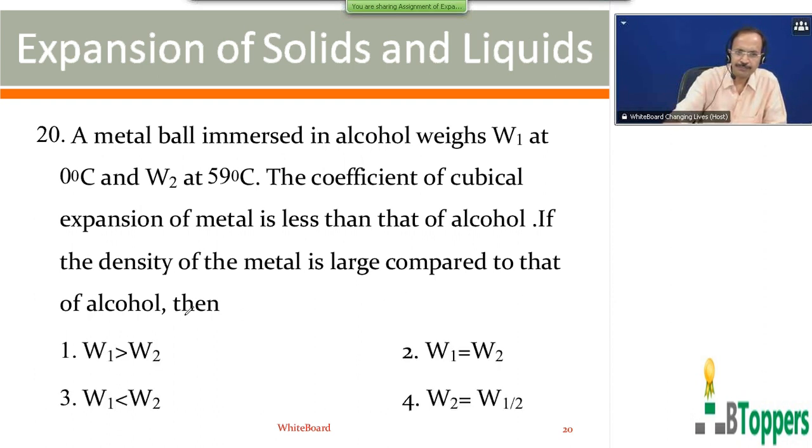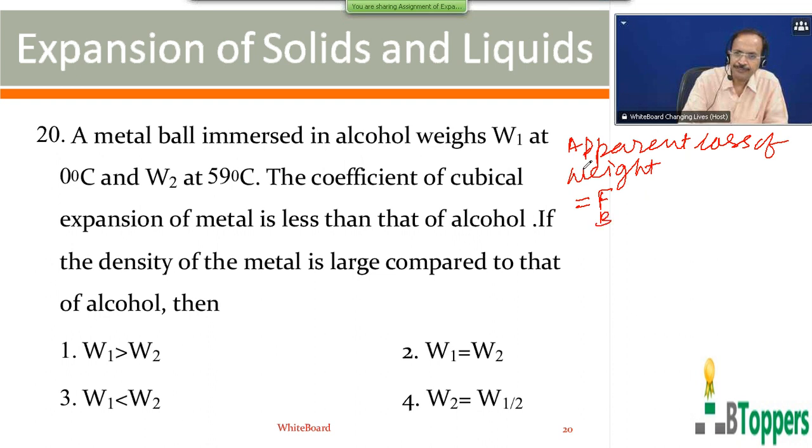Then, the apparent weight is equal to the true weight minus the magnitude of the force of buoyancy. So the apparent loss of weight is equal to the magnitude of the force of buoyancy.